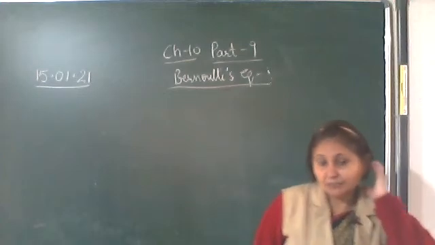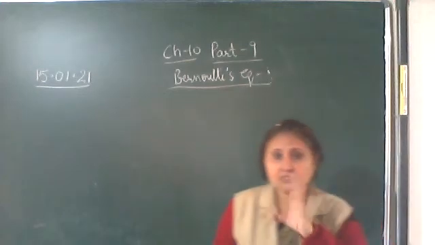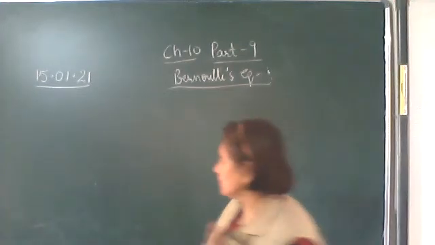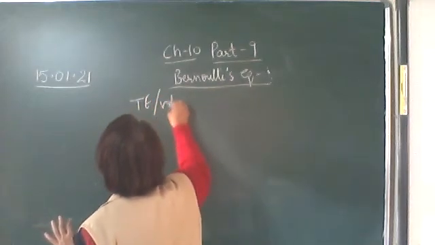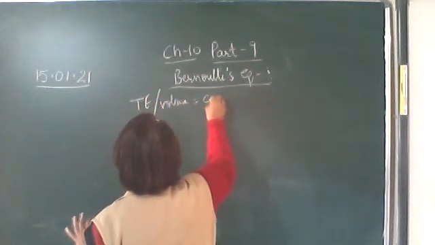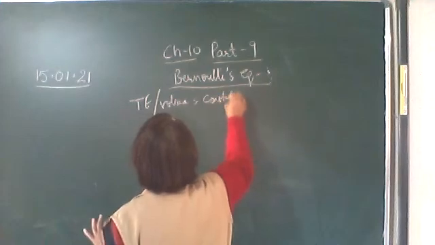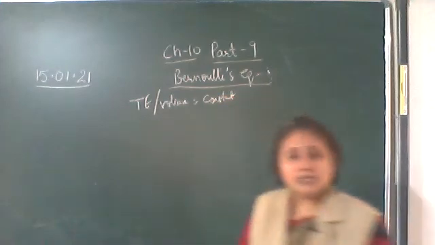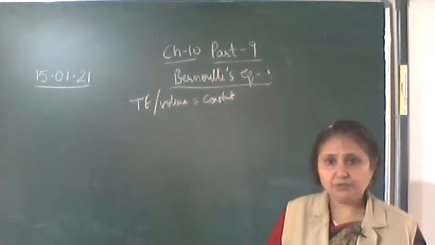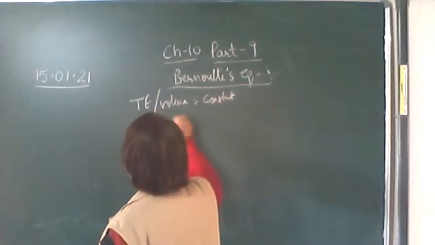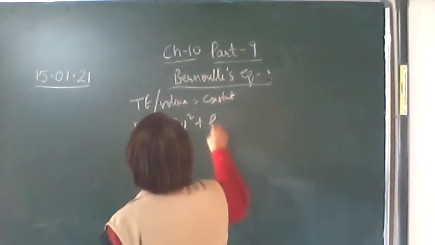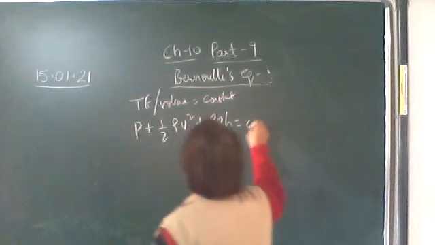Okay, now let's write Bernoulli's equation. We already know the total energy per unit volume and per unit mass. The total energy per unit volume is constant. We have already discussed it: P plus half rho V square plus rho g h is constant.